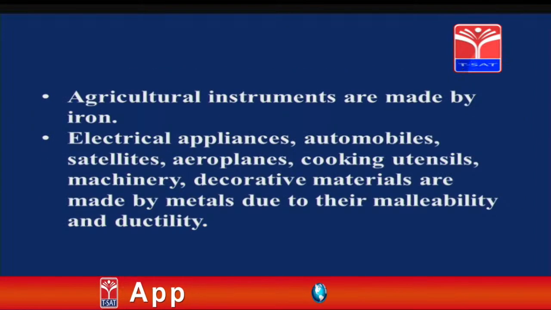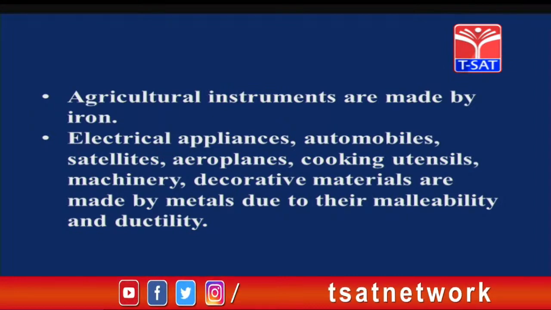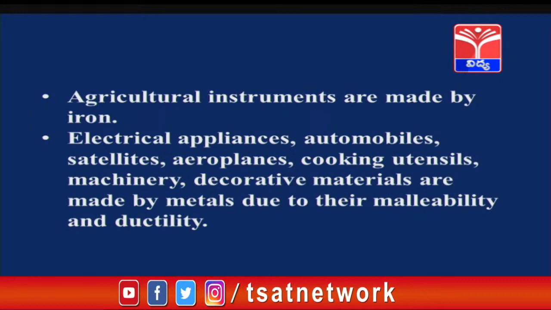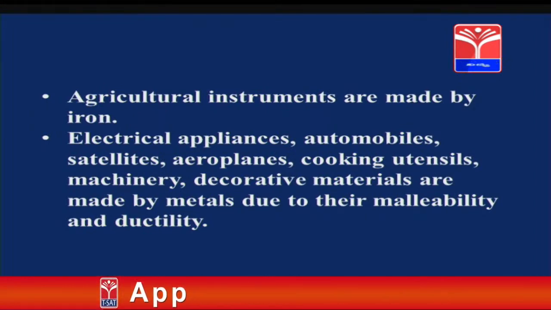Agricultural instruments are also made up of iron. Apart from all these things, electrical appliances, automobiles such as cars, planes, satellites, aeroplanes, cooking utensils, machineries, decorative materials, all are made by metals. Why only metals are used? Because of their physical properties such as malleability and ductility.